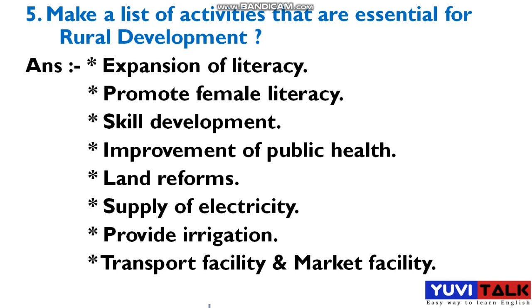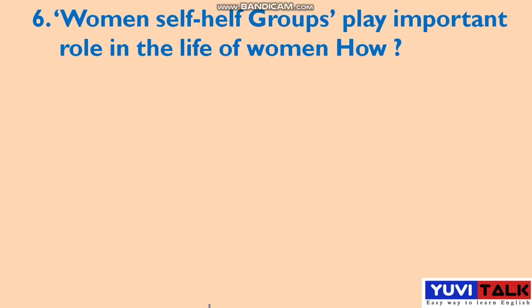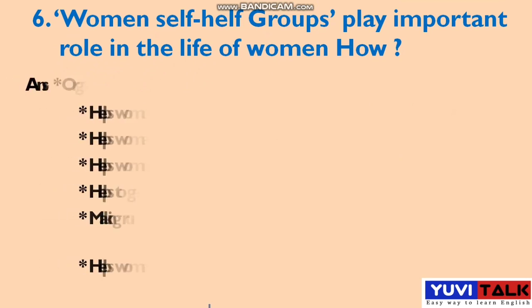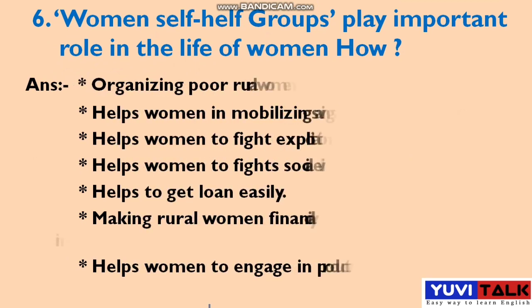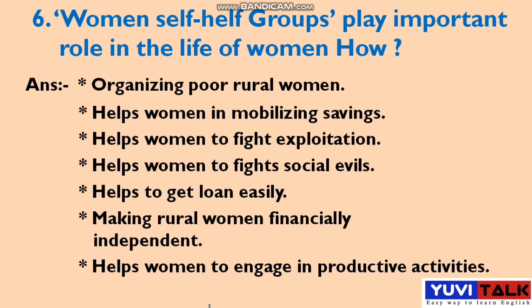Okay, now let's move on to the next question. See, the next question is: women self-help groups play an important role in the life of women. How do the women self-help groups play an important role in their life? See, the answer is like this, friend. Organizing poor rural women. So this is the first point. You should organize the poor rural women. And second is helps the women in mobilizing savings. You should help the women with mobilizing savings.